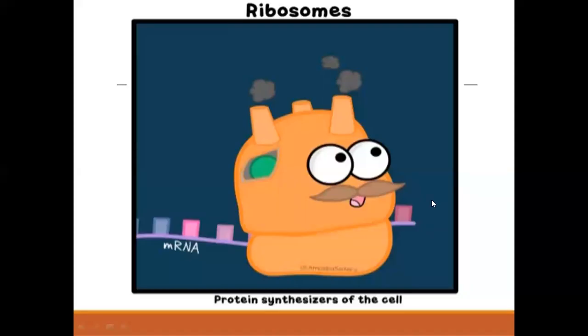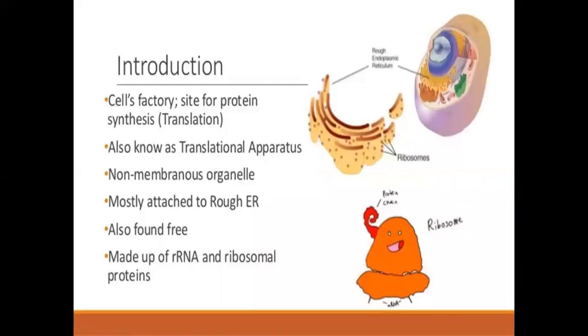Ribosomes, the protein synthesizers of the cells. Introduction to ribosomes: the cell factory and site for protein synthesis, also known as the translational apparatus. A non-membranous organelle, mostly attached to the rough endoplasmic reticulum, also found free, made up of rRNA and ribosomal protein. This is the structure of ribosomes. This is the protein chain, ribosomes, rough endoplasmic reticulum.